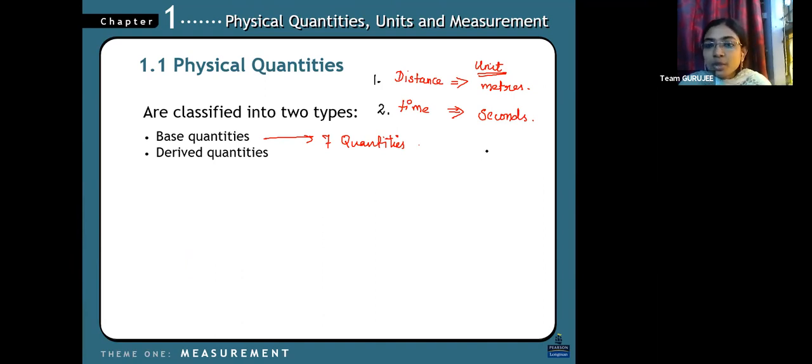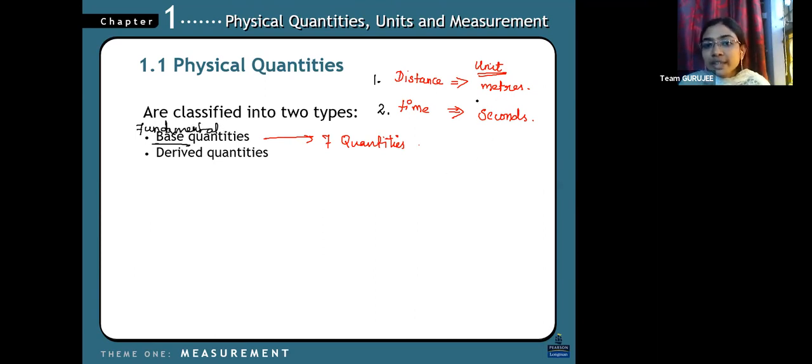If we are taking a day and you have to measure 1 day, 2 days, you have to take time, right? So in seconds you can convert a day: per hour you can convert into 60 times 60 minutes, and you will get 3600 seconds, right? So all these are my basic or fundamental quantities, as they used to say. Fundamental means base.